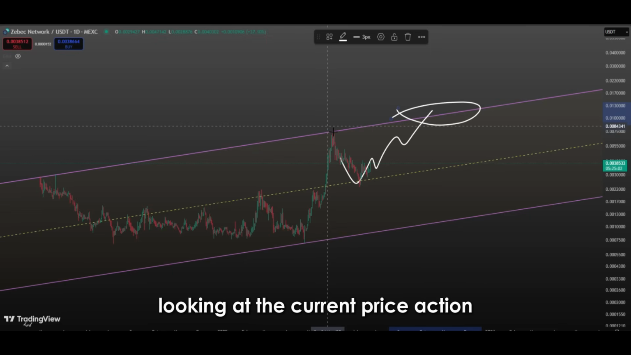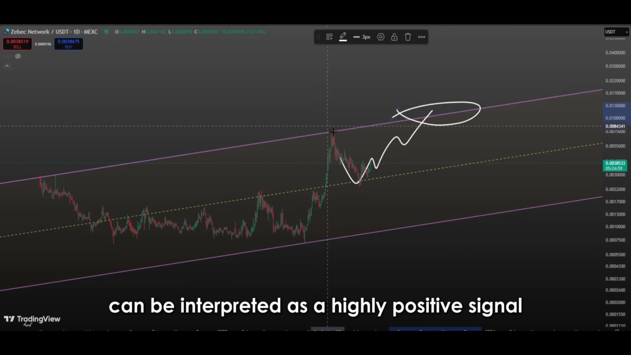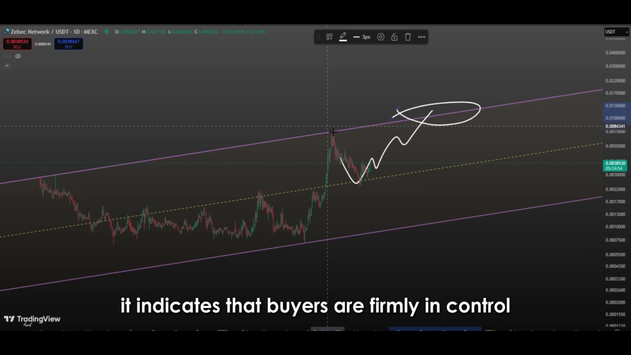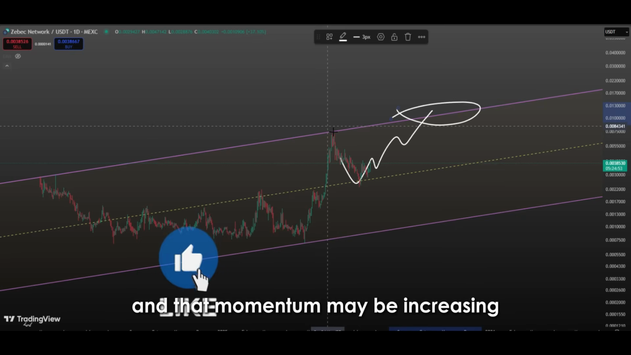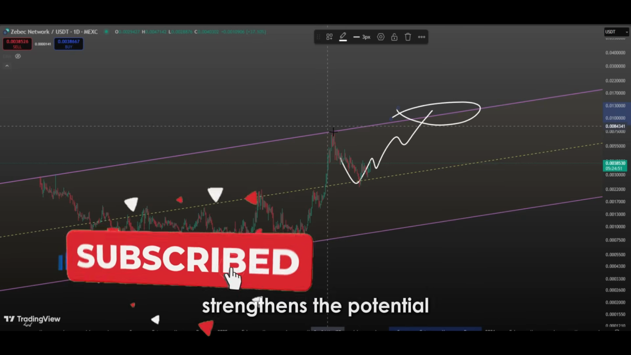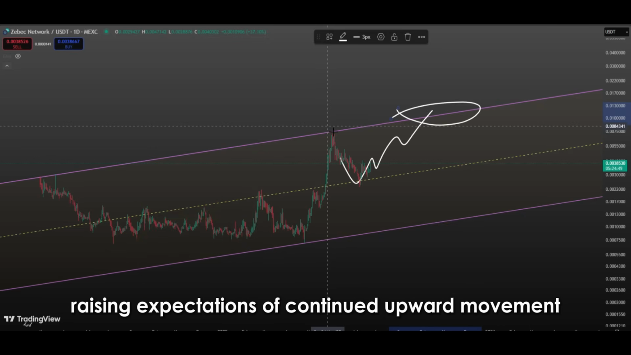Looking at the current price action within this ascending channel, it is clear that the price has moved above the midline. This development can be interpreted as a highly positive signal from a technical analysis standpoint. If the price is displaying upward strength within the channel and has successfully established itself above the midline, it indicates that buyers are firmly in control and that momentum may be increasing. This positioning above the midline strengthens the potential for the price to move toward the upper boundary of the channel, raising expectations of continued upward movement.